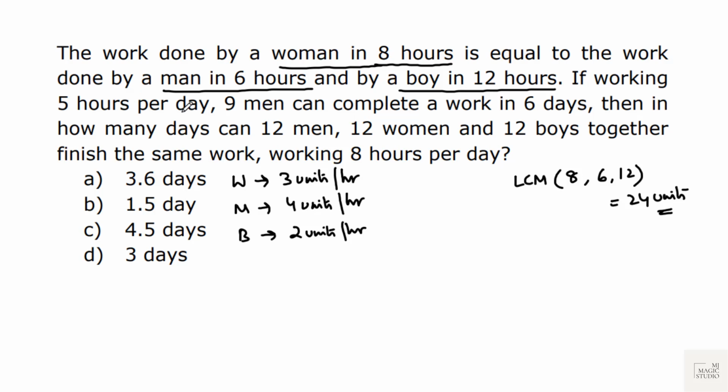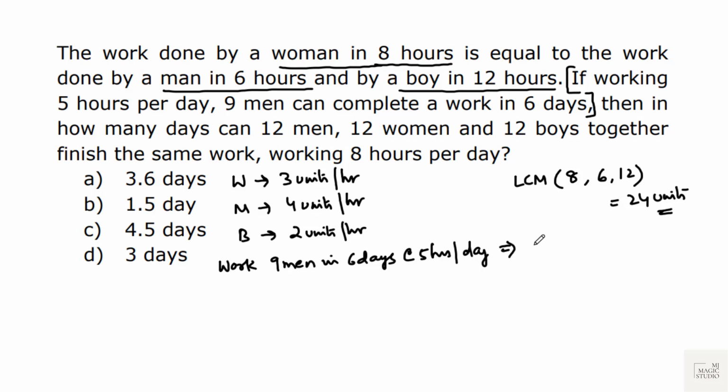If working 5 hours per day, 9 men can complete a work in 6 days. Let us find what the work is. How much is the work done by 9 men in 6 days working 5 hours per day?